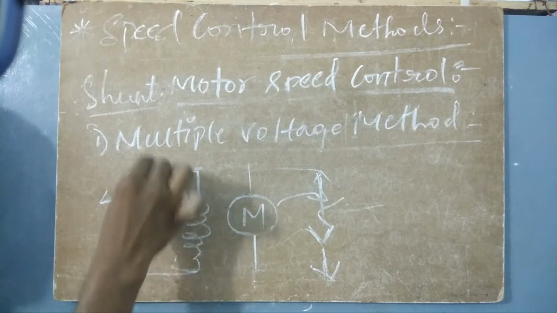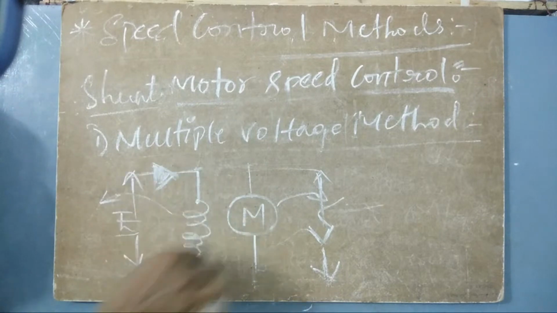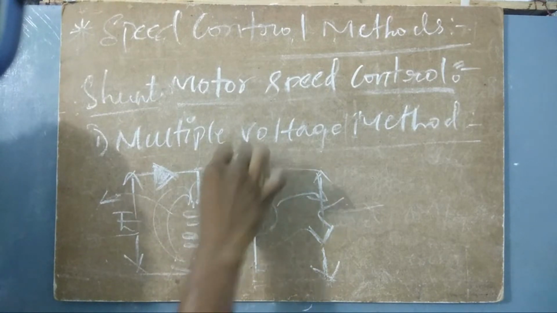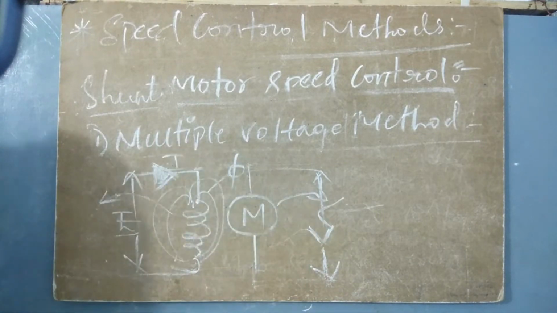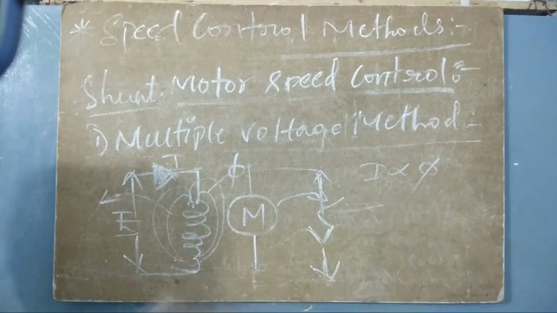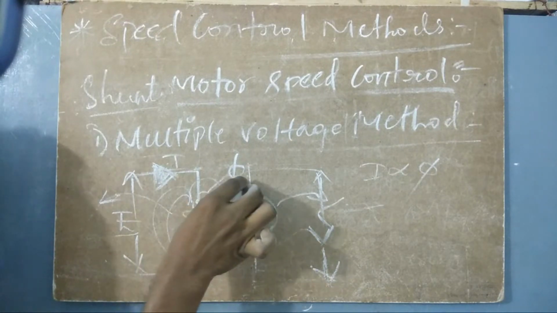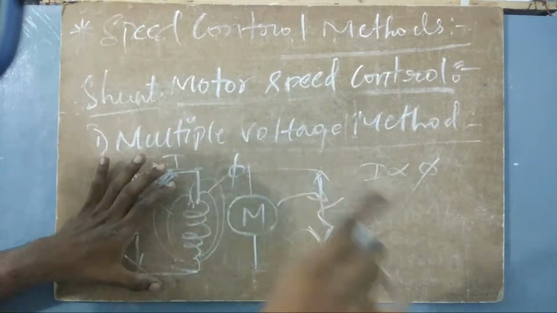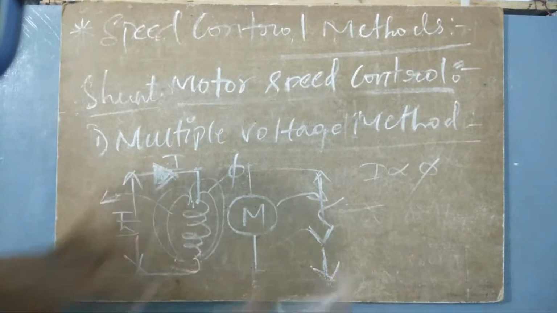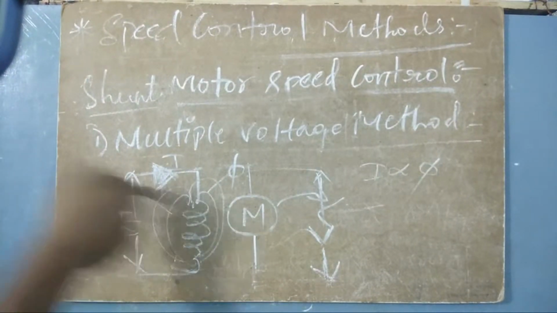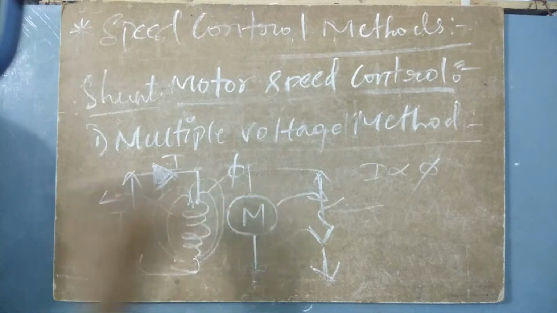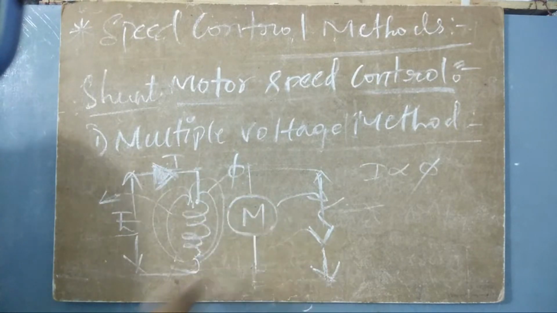If the current in the shunt winding changes, what happens automatically? The flux will also change, because the value of flux depends upon I. So for changing flux, you have to change I. When we have only one source, changing this current becomes difficult. But when this is excited with another source E, it is very easy for us to control this I. When this I is controlled, the flux is also controlled, so the speed can also be under control.